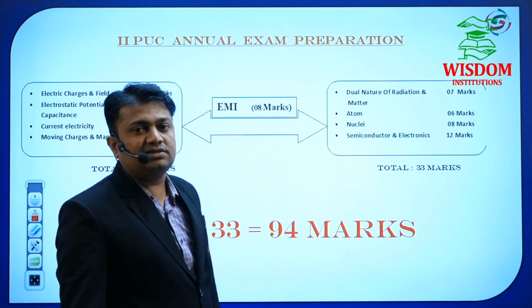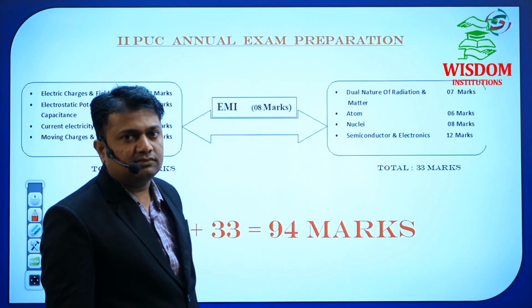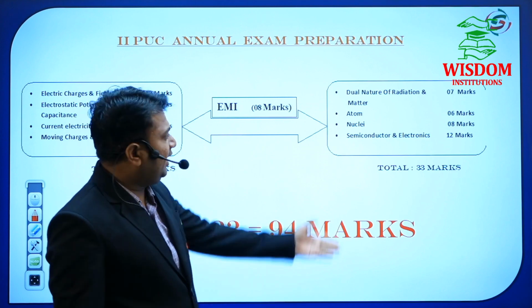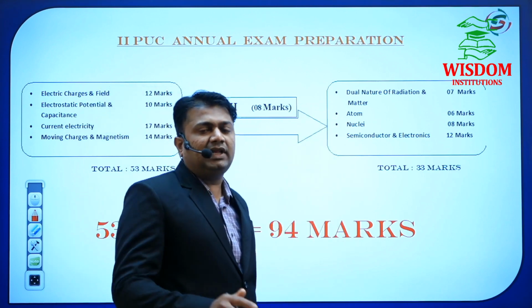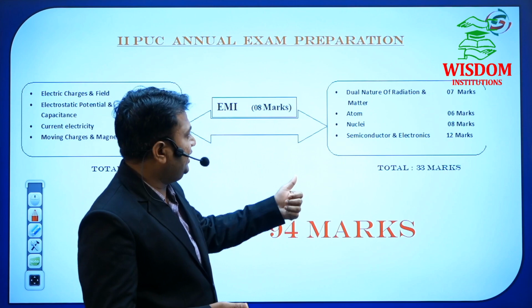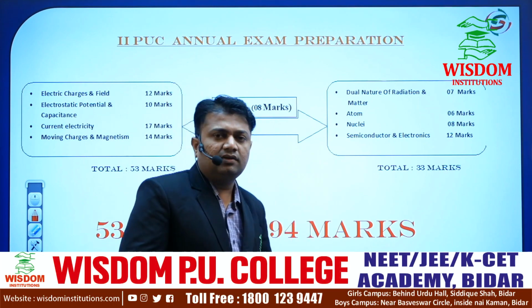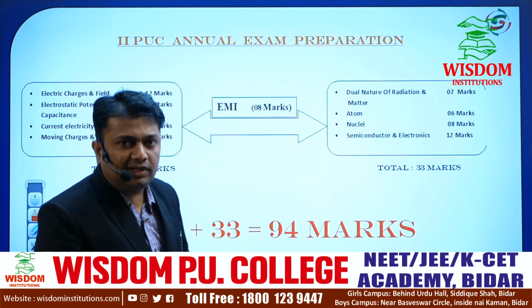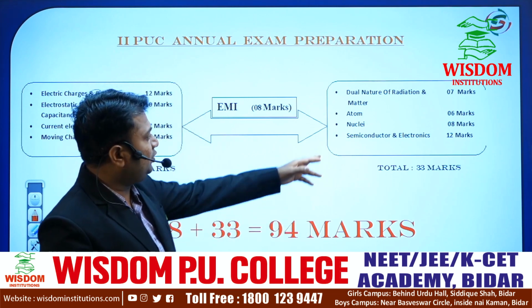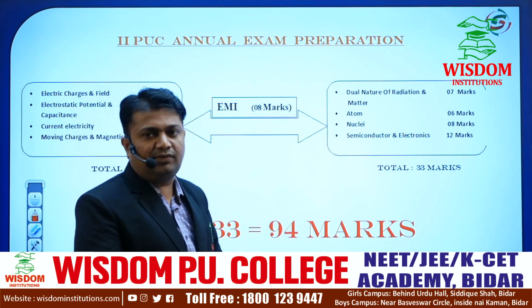Okay, in the second track, dual nature of radiation and matter, the 5 marks weightage topic will be Einstein's photoelectric equation. That may be asked for 5 marks. In atoms, we have 2 important derivations for 5 marks. One will be the radius and another one will be the energy of the electron. And in nuclei, we have the radioactive decay law, N is equal to N naught e to the power minus lambda t. That may be asked for 5 marks.